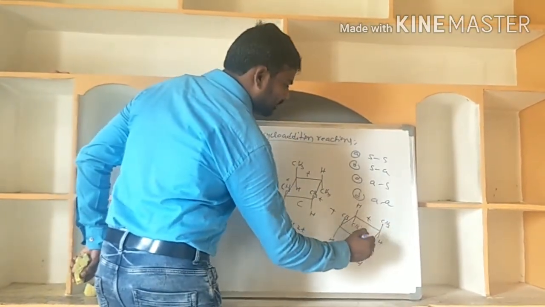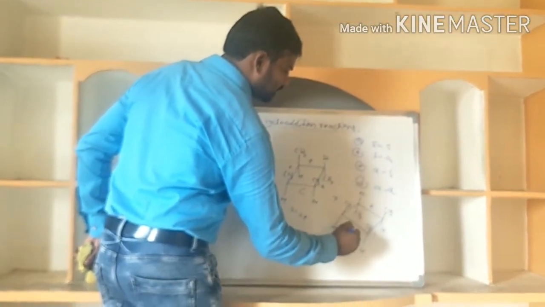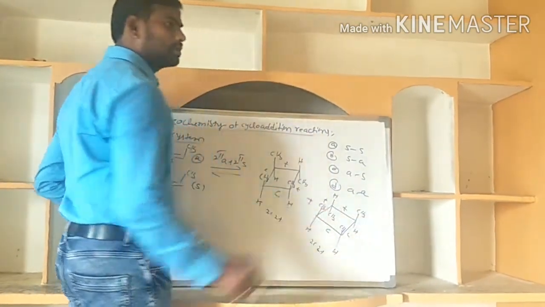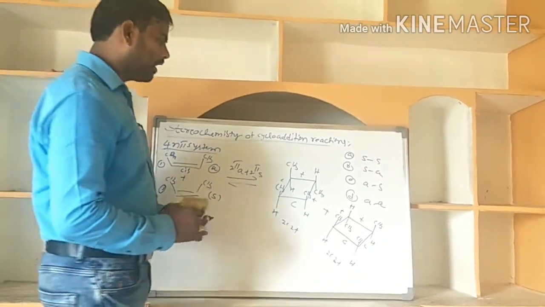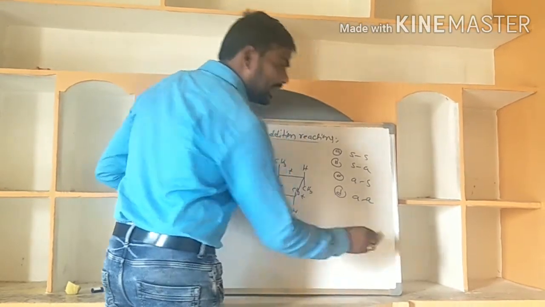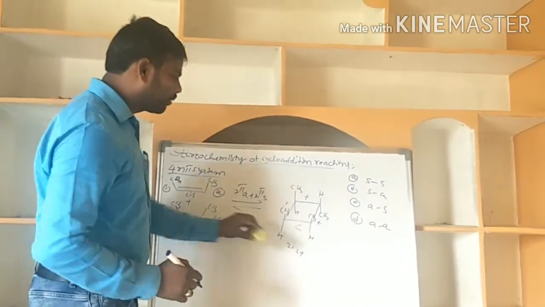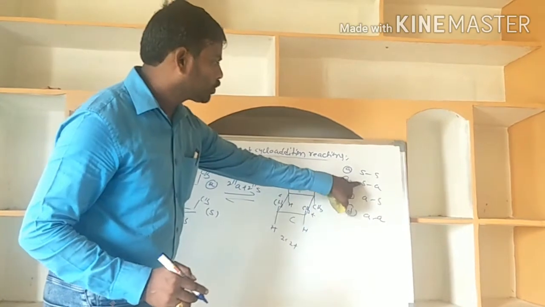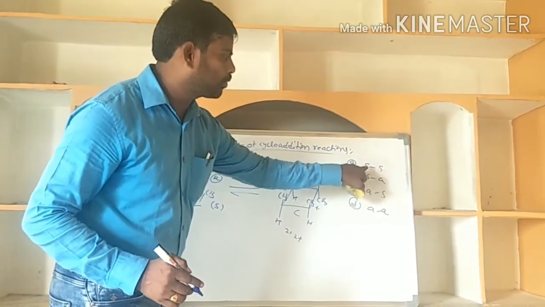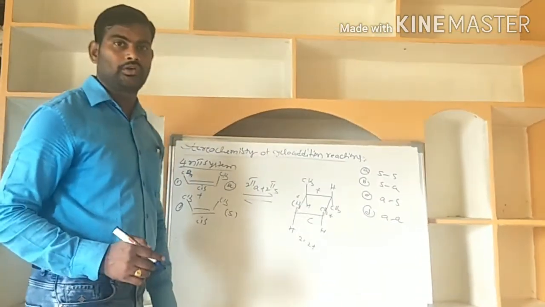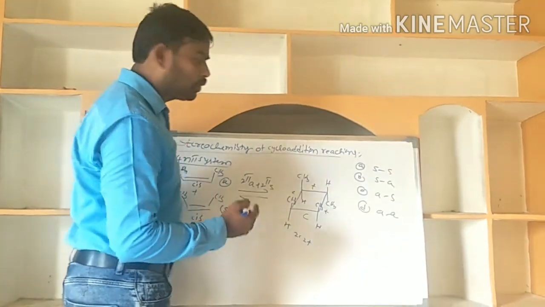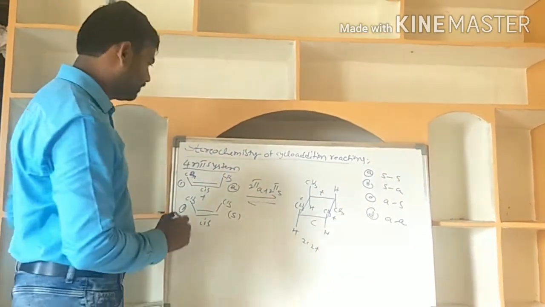Here trans, cis, trans: same, two cis, two trans. Both the products are the same products. That's why there is no need to write the second product, because by changing the orientation we get the same product. Only one product is forming in the case of supra andra supra. But in the first case, supra addition, we get two products, and in supra andra we get only a single product.